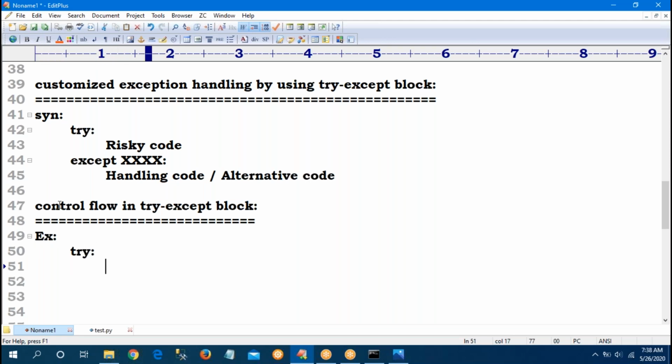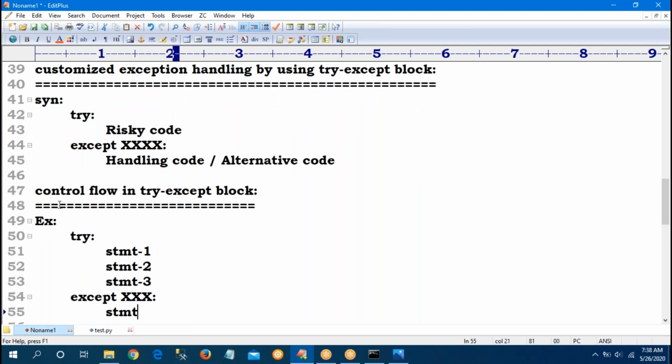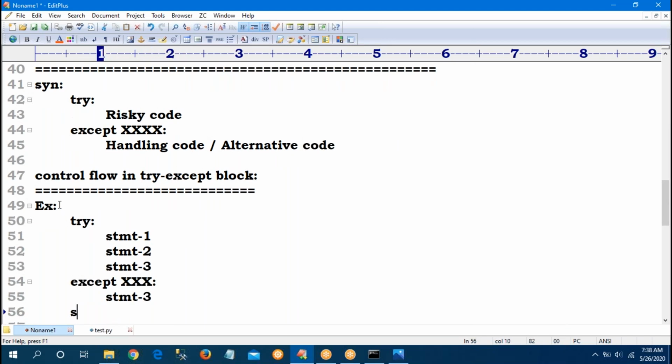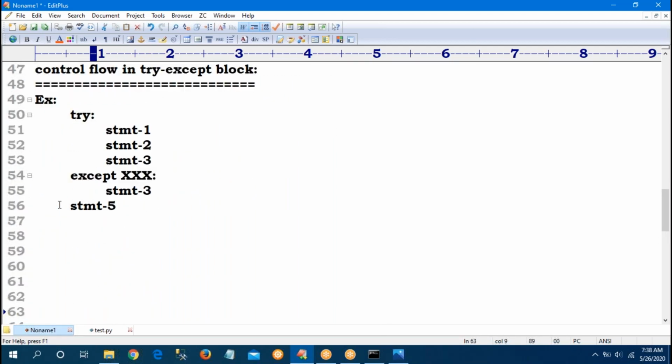In the try block, 3 statements are there: statement 1, statement 2, statement 3. Next, the except block, with the child class available, statement 4. Next, statement 5, which is nothing but the rest of the program. Statement 5 does not belong to the try and except block.